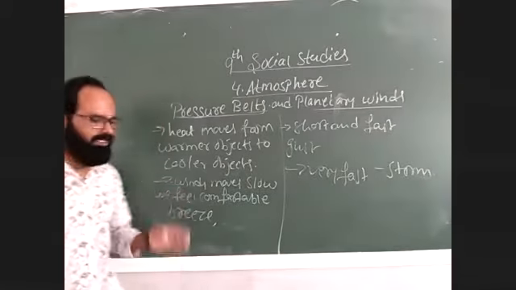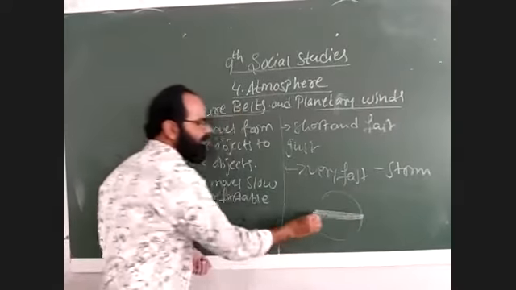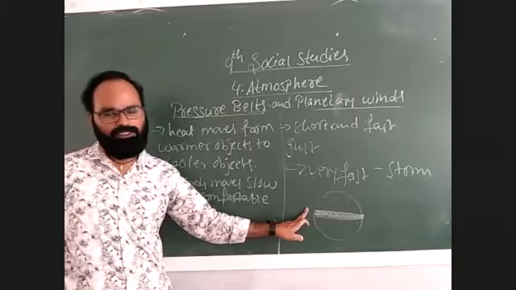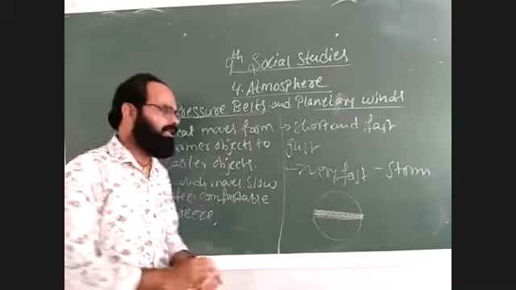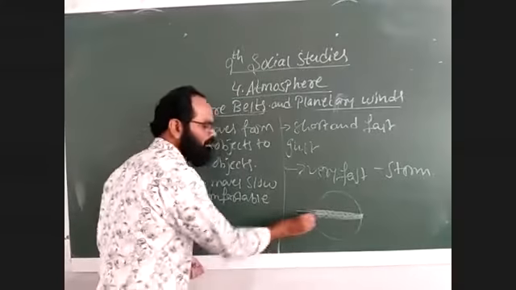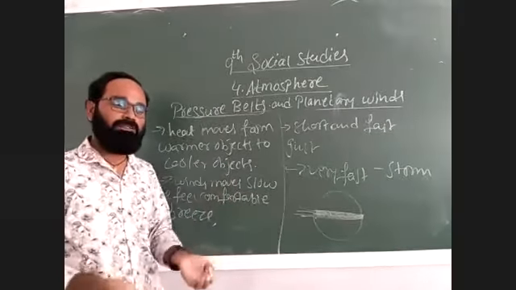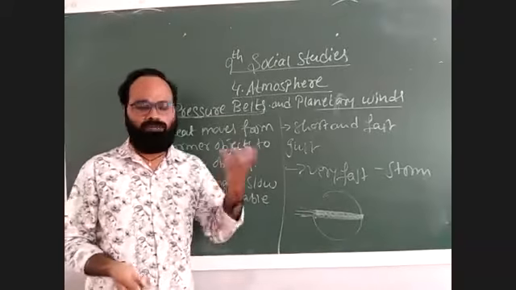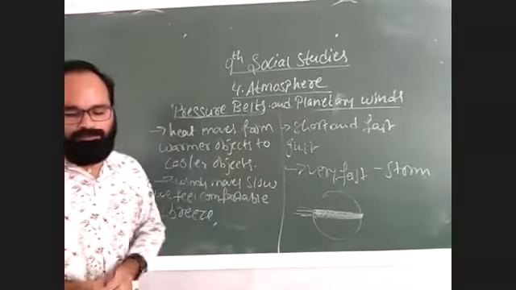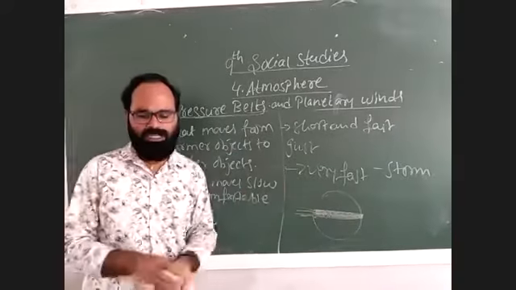At the equator, there is high temperature, you know it. At the equator, there is high temperature, and hot air rises. More temperature heats up the land. When the land is heated continuously, temperature increases, and more temperature leads the air also to become hotter. Now, which creates low pressure. Already I told you what is a low pressure belt and what is a high pressure belt.